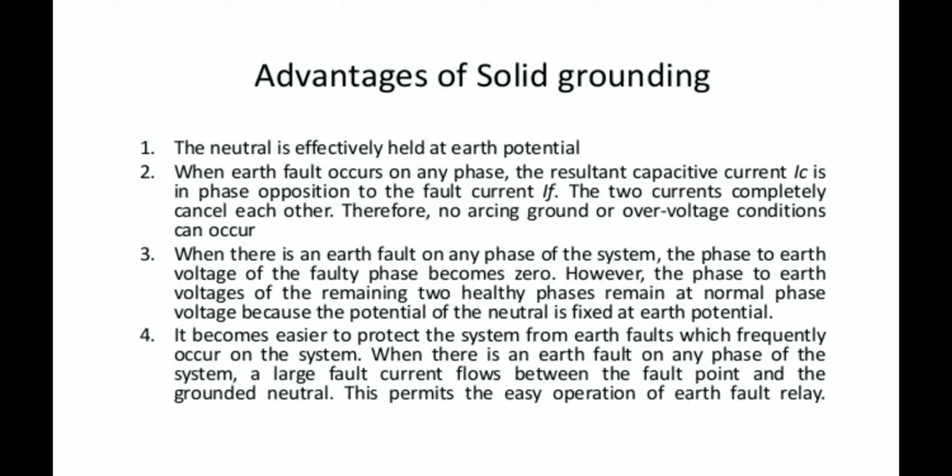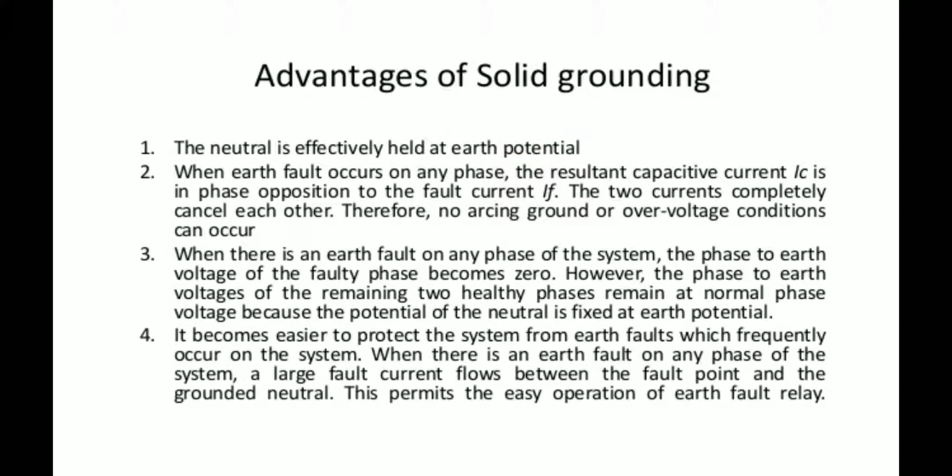The voltage of that faulty phase fluctuates due to the capacitive charging currents, and that is how the arcing ground occurs.